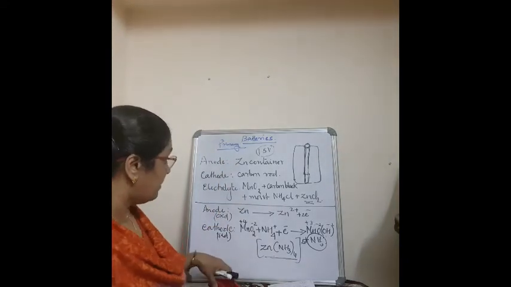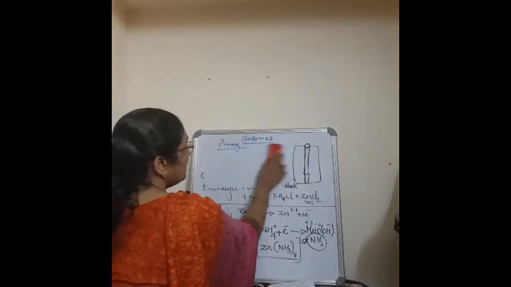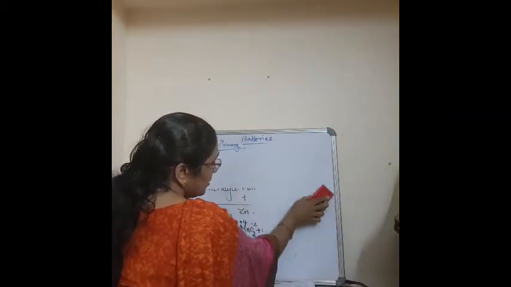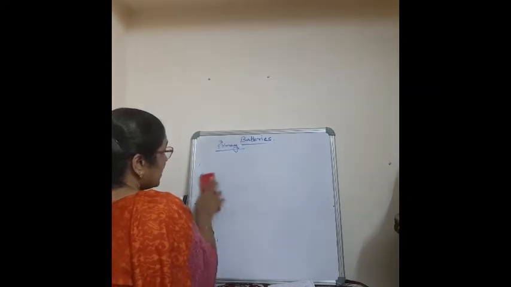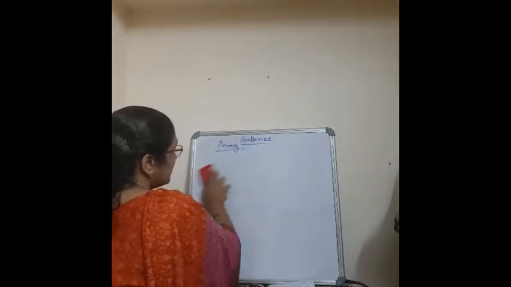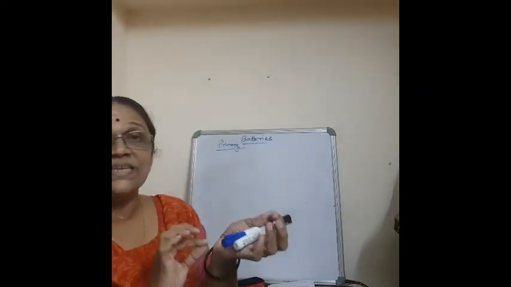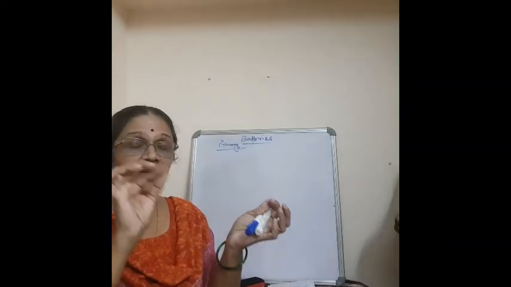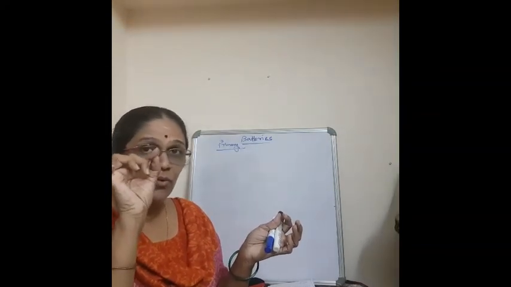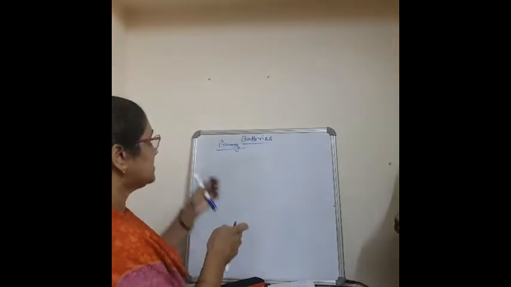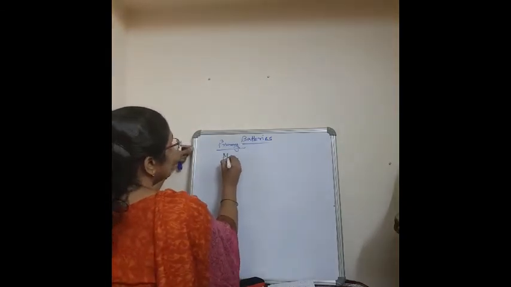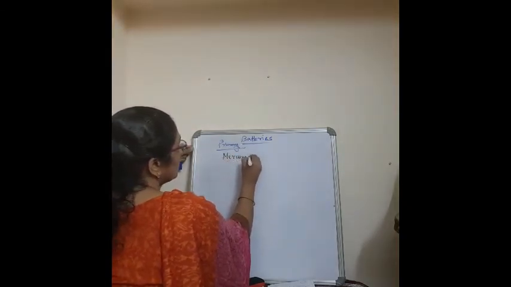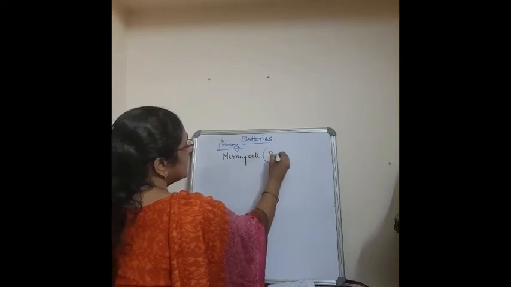Okay. Now we will pass on to the second primary cell which you want to study, called the mercury cell or the button cell. You know what is button cell, which you are using in the watches, isn't it? Or in the hearing aids, very small round one, no? So next we will see what is about the mercury cell. Mercury cell, or you also call it button cell.